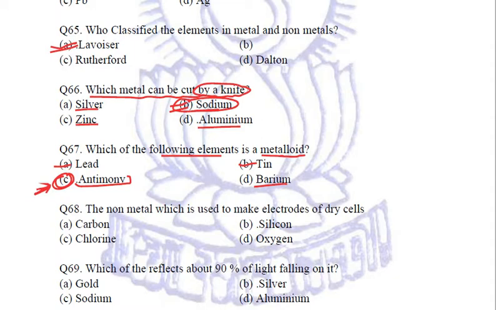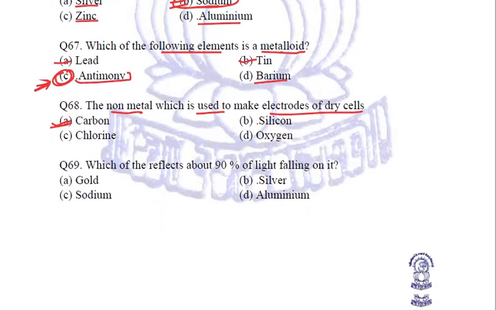Next, the non-metal which is used to make electrodes of dry cells. The electrodes of dry cells are made up of carbon, graphite, which is a form of carbon. So the answer is carbon. It is the non-metal which is used to make electrodes of dry cells.